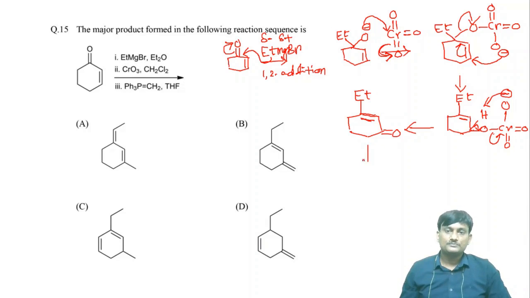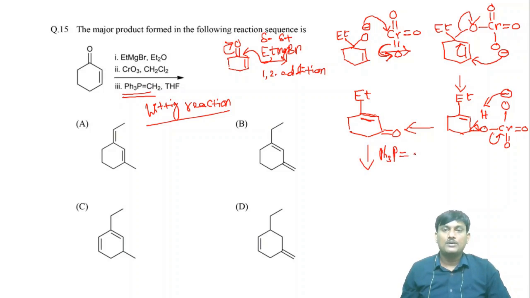This one will react with the phosphorus halide. We know that this one exhibits the Wittig reaction. In the Wittig reaction, C double bond O will become C double bond CH2. So when this one is reacted with PPh3, P double bond CH2, there is a formation of ethyl double bond. Simply, in place of oxygen, there is an insertion of the CH2 group. So you will get CH2.